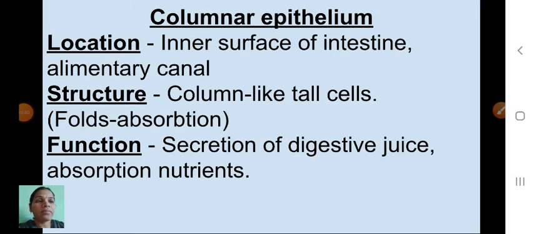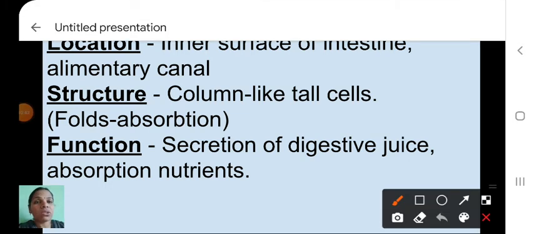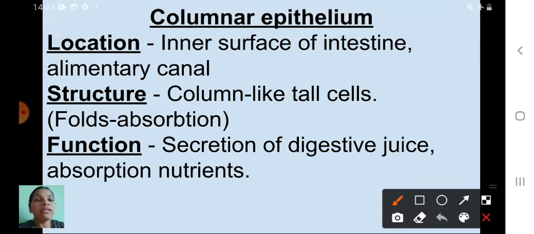Columnar epithelium. Okay, so where is it located? It is located on the inner surface of the intestine. Intestine, you know where it is present? In our stomach, isn't it, children? So this columnar epithelium is located in the inner surface of the intestine, the alimentary canal.